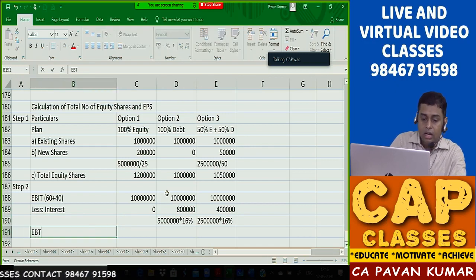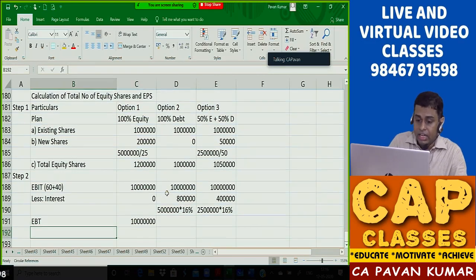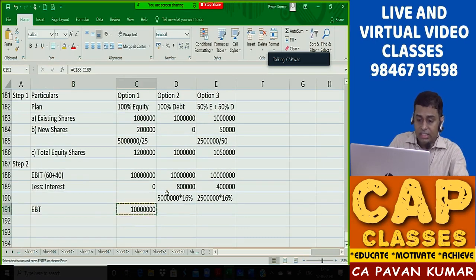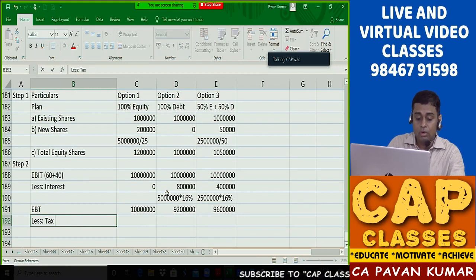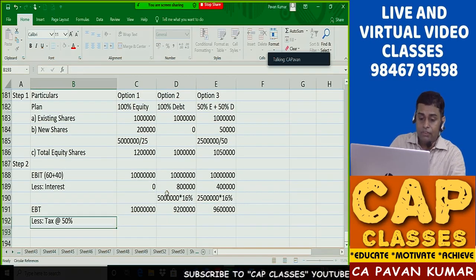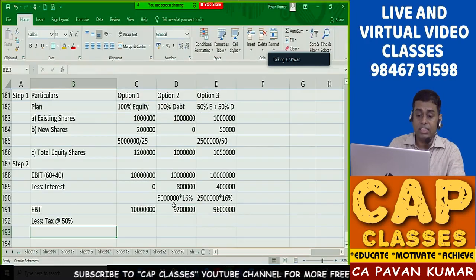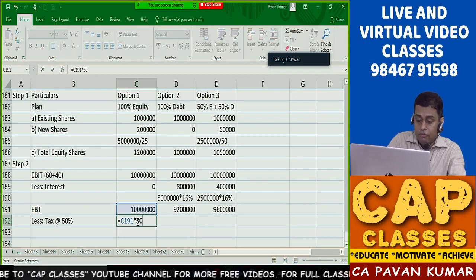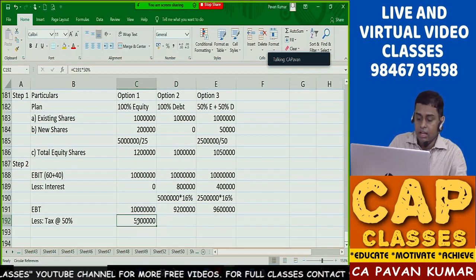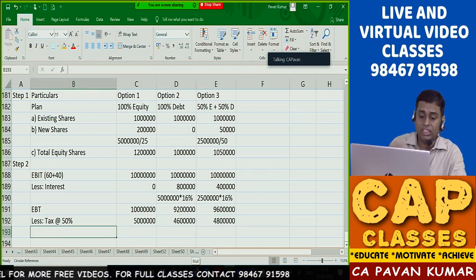So can I say earnings before tax is EBIT minus interest. In the present case, in option 1 it is 1 crore. Option 2, 92 lakhs. Option 3, 96 lakhs. Less tax. What is the tax rate given? I think it is 50%. Is it right? Yes, in the last line of the question they said the tax rate is 50%. So take the above amount into 50%. So tax is 50 lakhs, 46 lakhs, 48 lakhs.